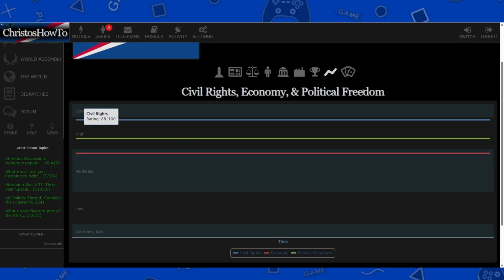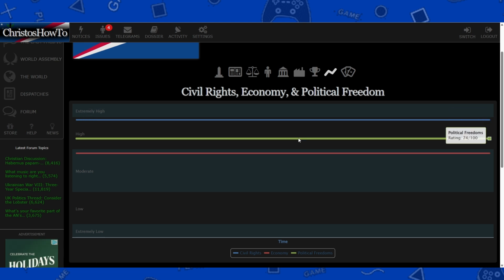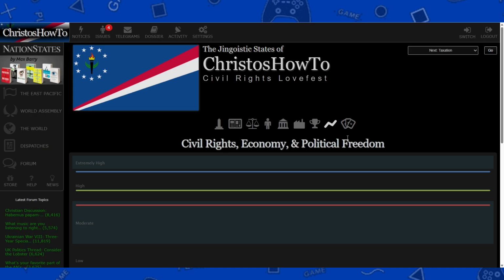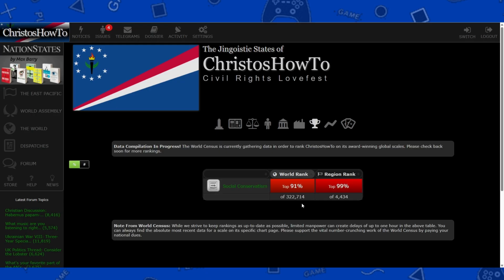So the trends show the freedoms of your nation, and it will affect this right here. So right now we're a civil rights love fest. There are other names that we can get depending on the level of freedoms. And then rank is basically rank of the world, what your nation stands on a certain issue like social conservatism in the world, and then the region.